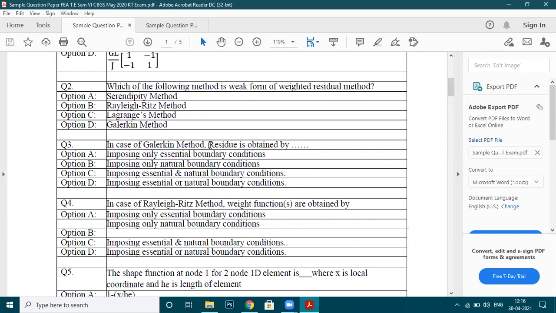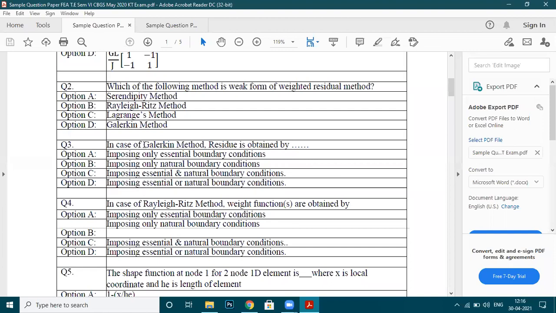If you go for weak form such as the Rayleigh-Ritz method, we are going to apply only essential boundary condition.